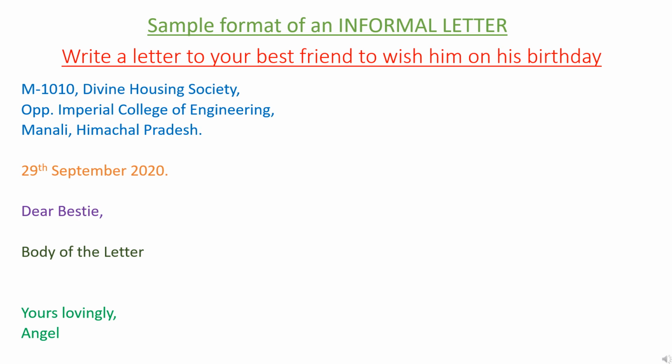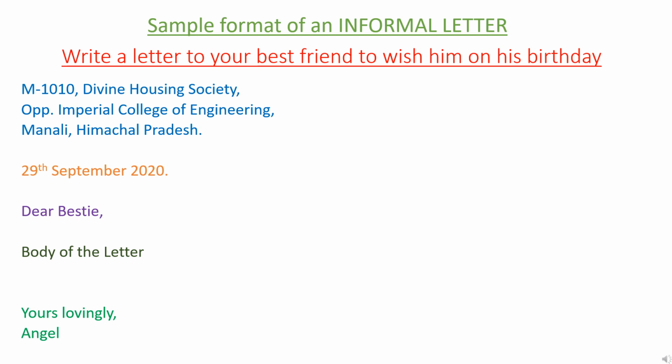The third step is salutation. Let's write the salutation as Dear Bestie. Now comes the fourth and most important part of the letter. It is the body of the letter. As discussed, the body may be divided into three main parts: introduction, main content and summary, or it may not have such partition.